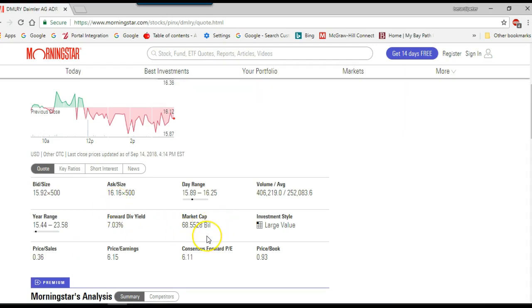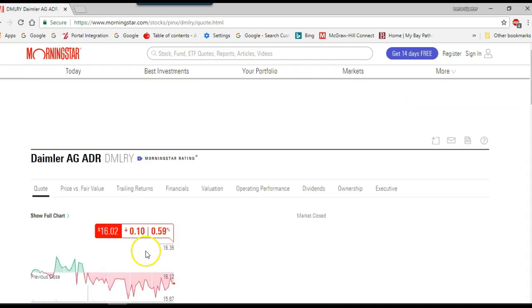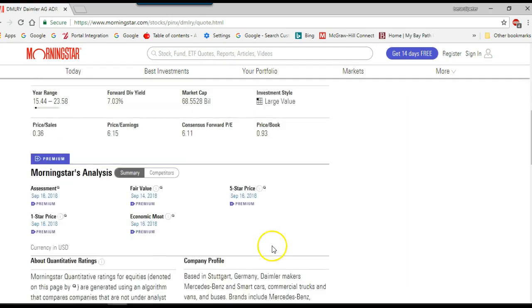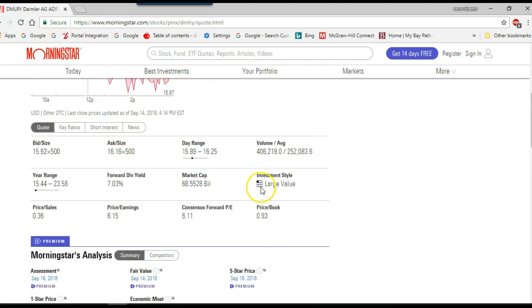So these are very value-oriented metrics. And as you can see, Morningstar basically gives us an investment style, a large company value stock. Meaning you're not really going to pay a premium for this company. But what I want you to do is click on key ratios.